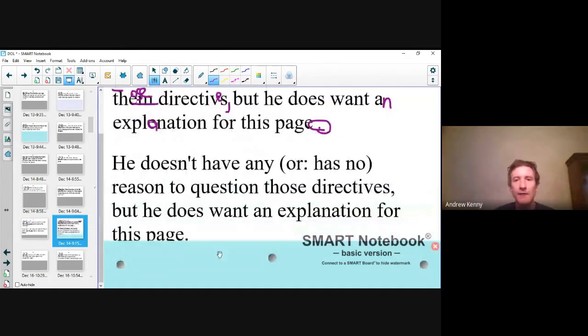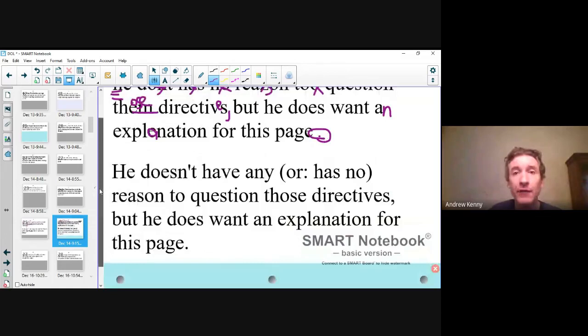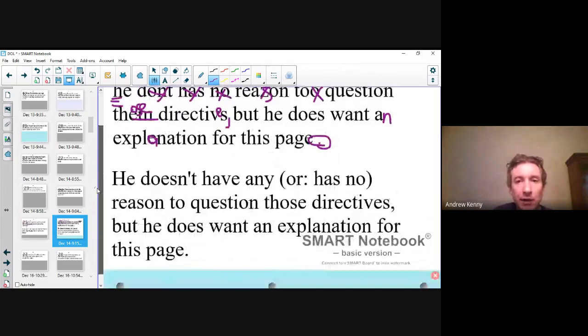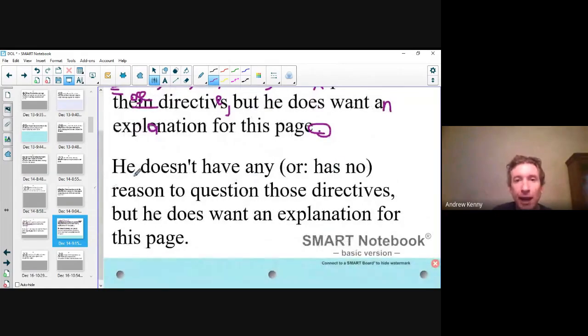Okay. He doesn't have any. Or no, or has no. Notice I put he doesn't have any. You could keep the word no and say he has no reason. You could do that as well. Either he doesn't have any reason or he has no reason. So let's keep looking. He doesn't have any or has no. So he has no reason to question those directives. Remember, you could also put these or the if you want, comma, but he does want an explanation.